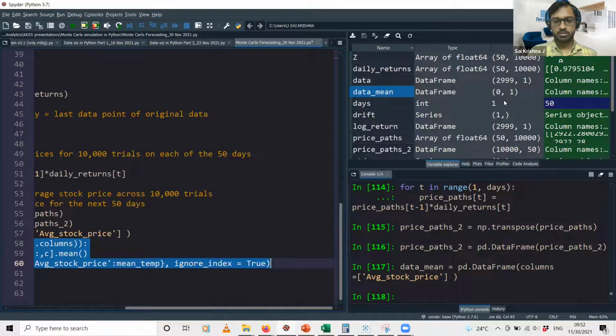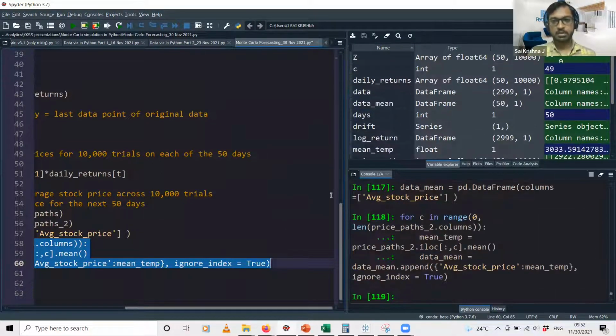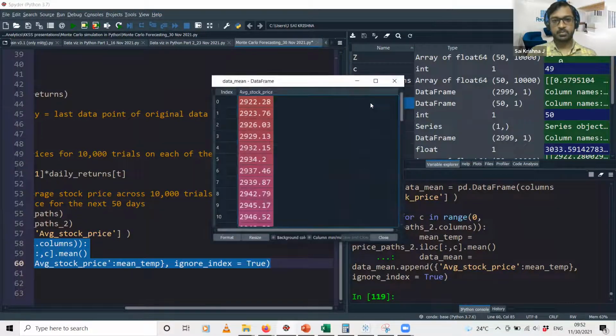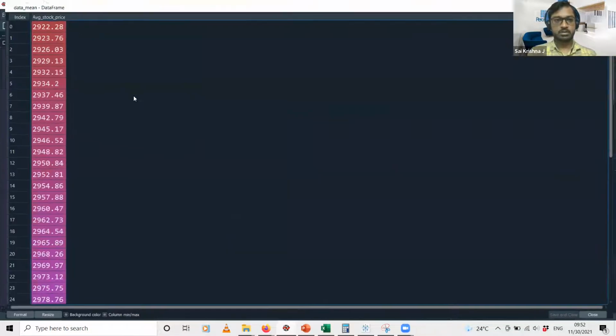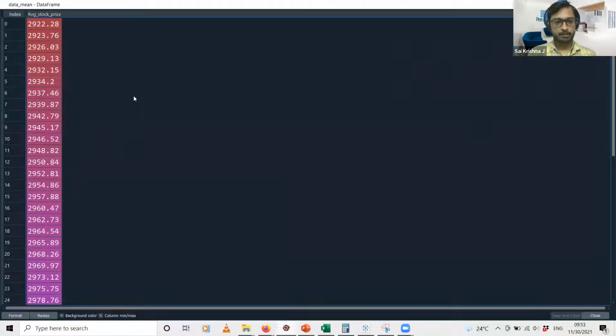Note down, right now it has 0 rows. Now just see what happens when I run this for loop. See, now this data_mean has 50 rows. This 50 is nothing but the next 50 days of the stock starting from today.